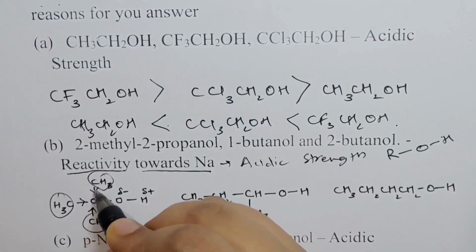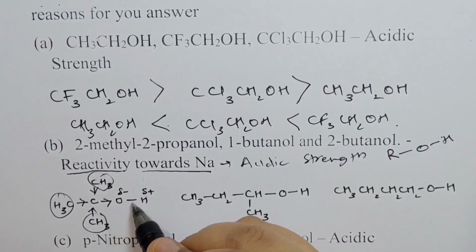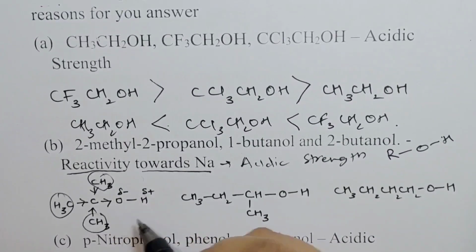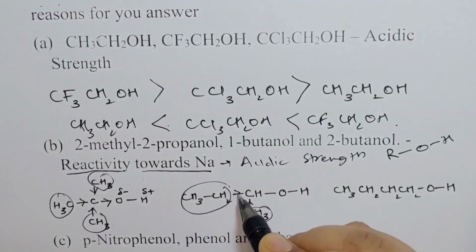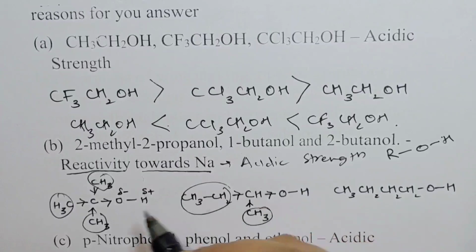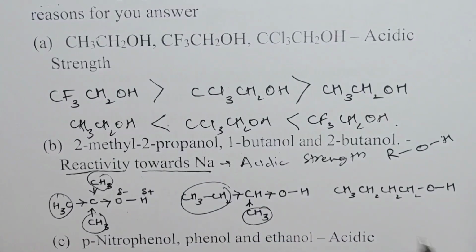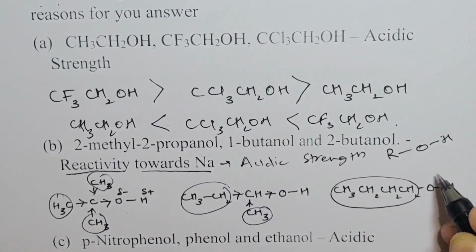So they would donate electrons to the OH bond, making the OH bond less polar. Here it's secondary, so the electron donating groups are fewer. So the decrease in polarity would be less than this. And then butanol and butanol. Here there is only one electron donating group, so the decrease in polarity would be even less.